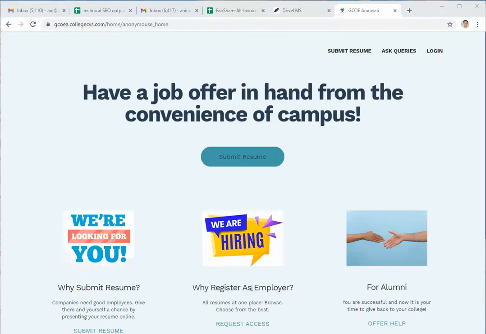For example, employers can try to get access, and alumni can also offer help by hiring the interns, but access for employers and alumni is completely limited by and depends on the admin. The students can of course freely come in, and then they can submit the resume here.